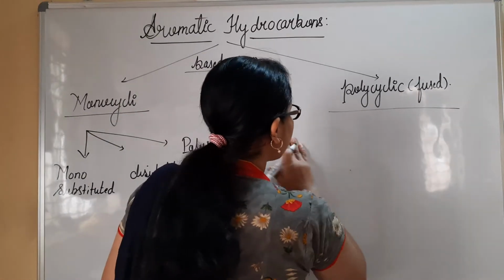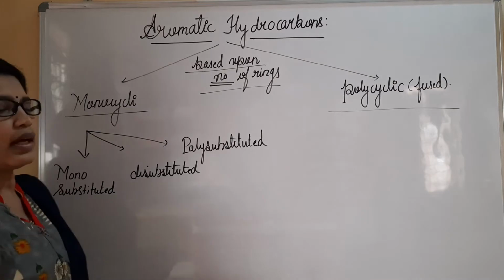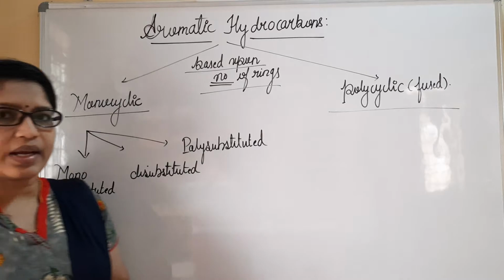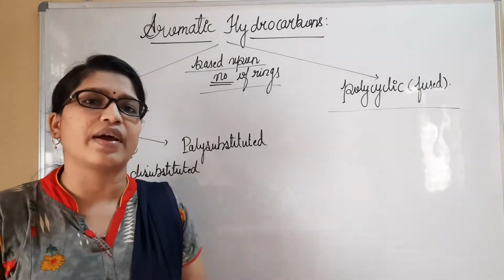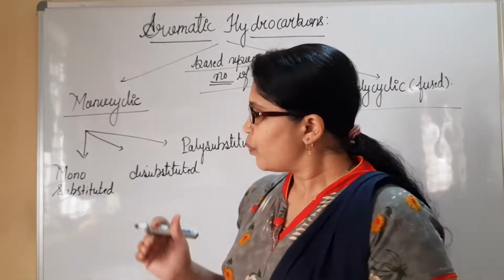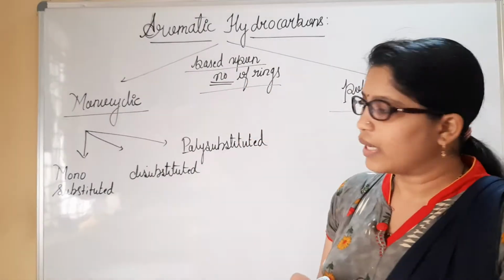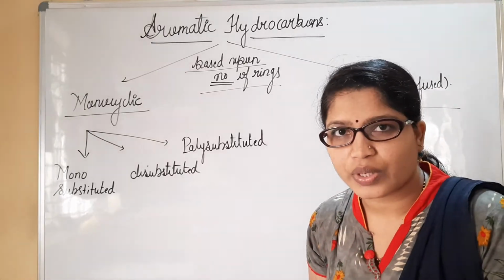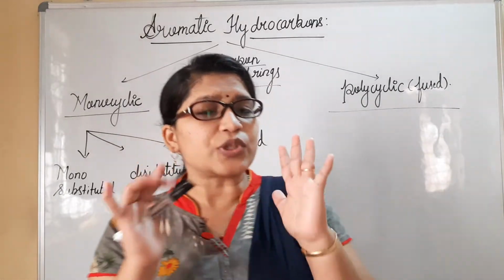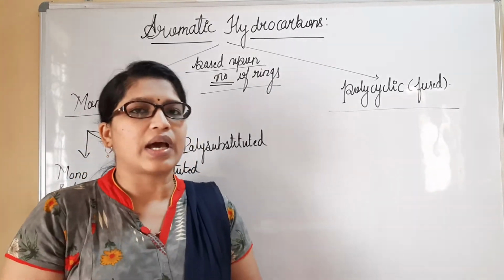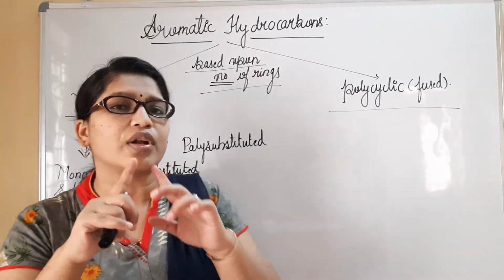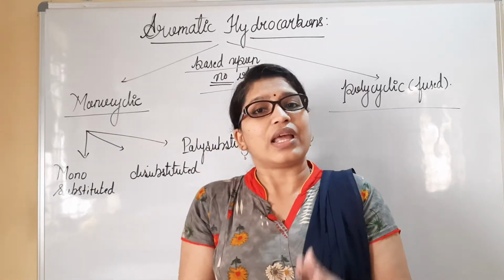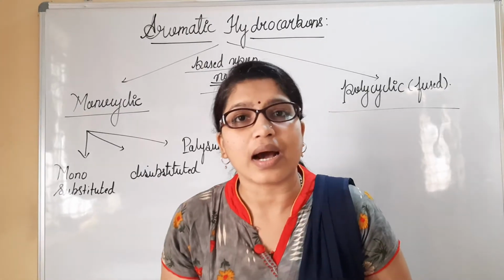Let us begin with monocyclic aromatic hydrocarbons. When you consider monocyclic aromatic hydrocarbons, they are further classified into 3 types. So what are those? Let us understand one by one: mono-substituted, di-substituted and poly-substituted. You know what we mean by substitution? When you consider any aromatic hydrocarbon, you replace one of the hydrogens and substitute it by an alkyl group or an aryl group also.